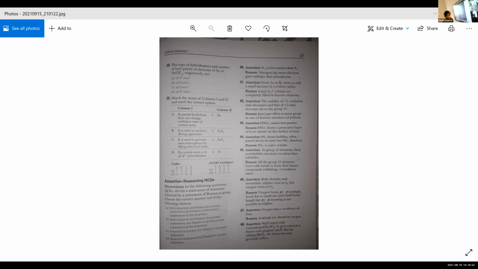Reason: NH3 is water soluble. So you can tell me the reason is correct, right? We already learned that ammonia is highly soluble in water. Here the assertion is also right. Phosphine is not completely soluble in water. It will form bubbles. So here the correct option is A.